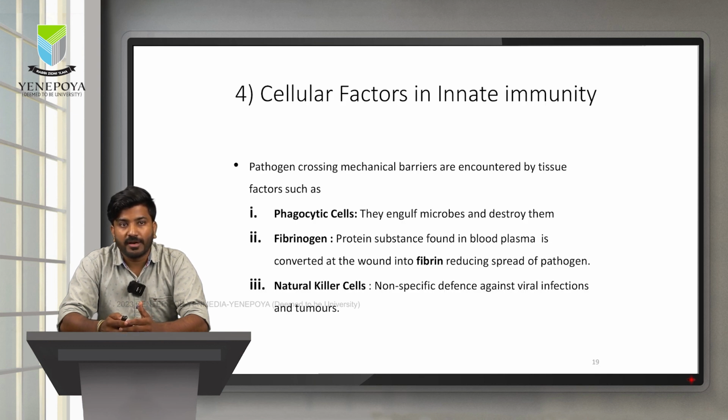Fourthly, we have the cellular factors in innate immunity. There are certain cells in our body whose major function is to provide protection to us when there is an invading pathogen. Phagocytic cells are nothing but cells which engulf microorganisms and destroy them on a day-to-day basis. Next, we have fibrinogen, a protein that gets converted into fibrin which majorly helps in the clotting mechanism. In the microbiological context, this fibrin does not allow the spread of microorganisms from the site of infection. Then we come to the natural killer cells, which are a non-specific defense mechanism produced against any viral infections or tumors in our body.